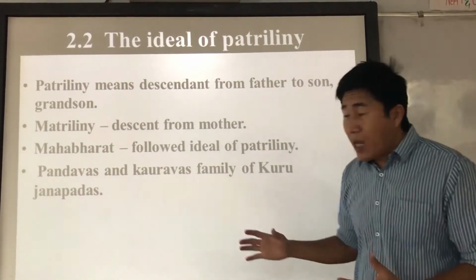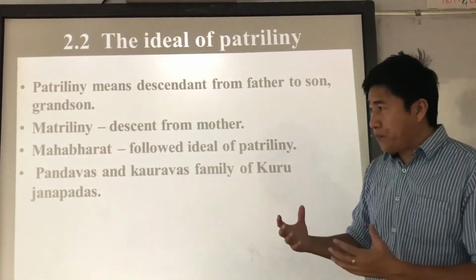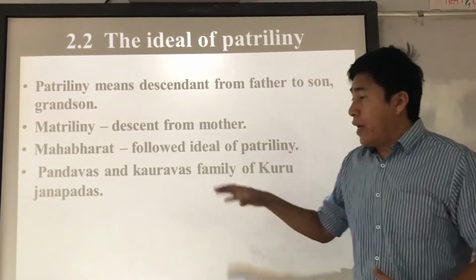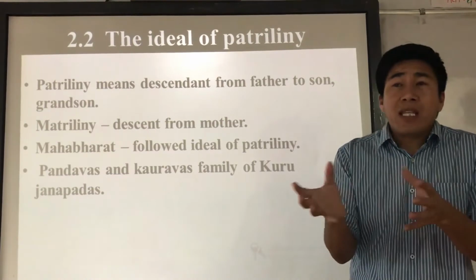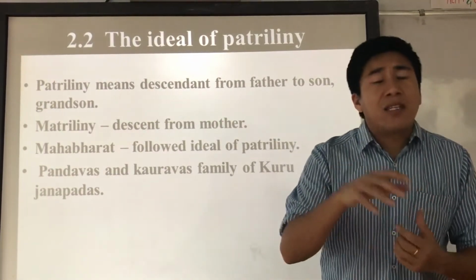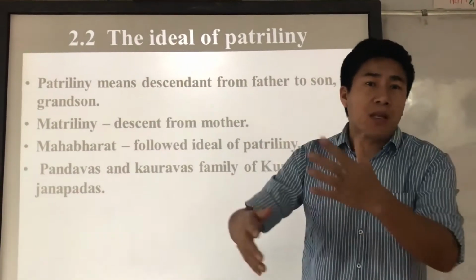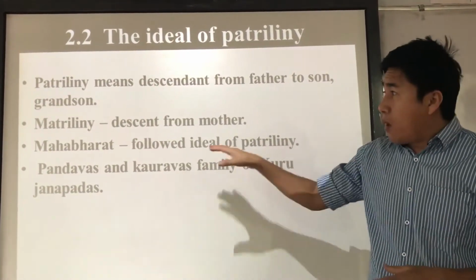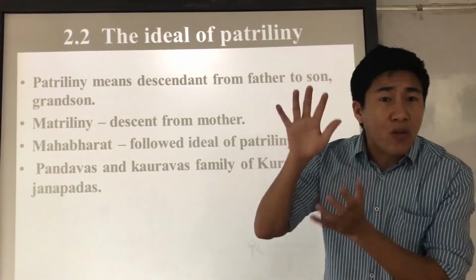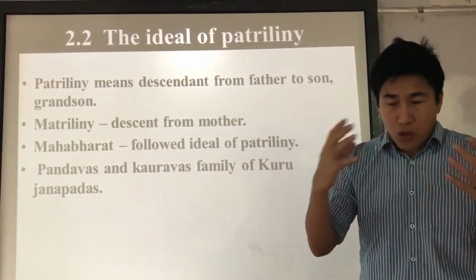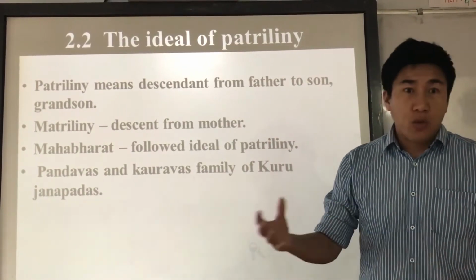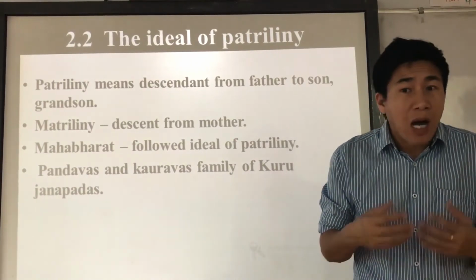So through that way, patrilineal descent was followed. Now, if you think that patrilineal descent started after the Mahabharata, then it is wrong. The idea of patrilineal descent is from before the Mahabharata. The patrilineal idea was already there, but the Mahabharata tried to reinforce it. So through the story, we know that ancient Indians used to follow a patrilineal structure. How could we know it?